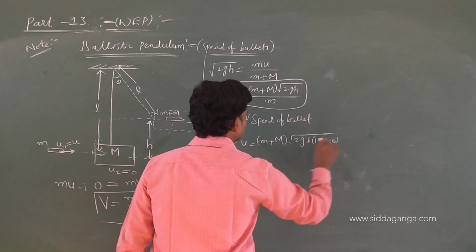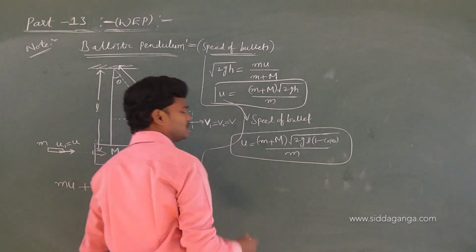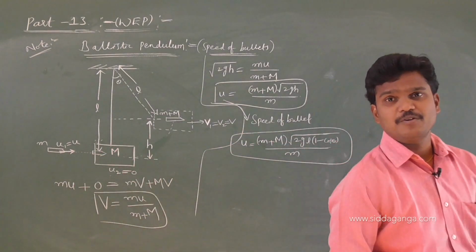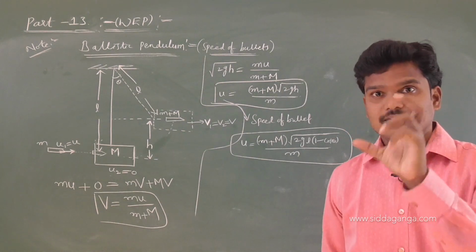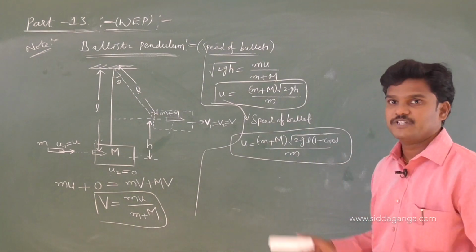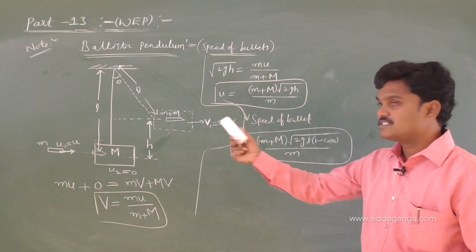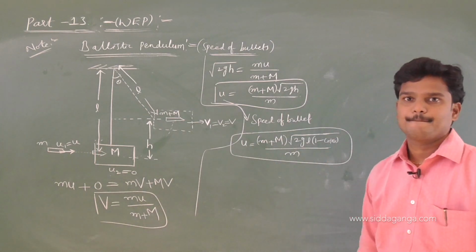I covered this in the previous classes, session 2. If a pendulum is pulled through an angular displacement theta, then h is L into 1 minus cos theta. If h is not given but L and theta are given, use this formula.